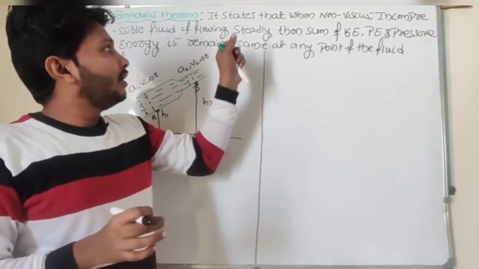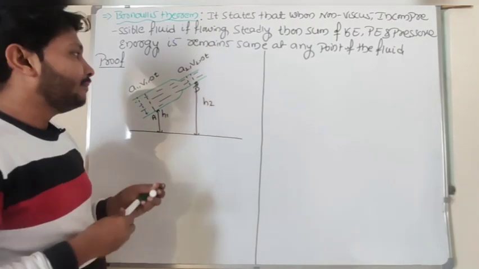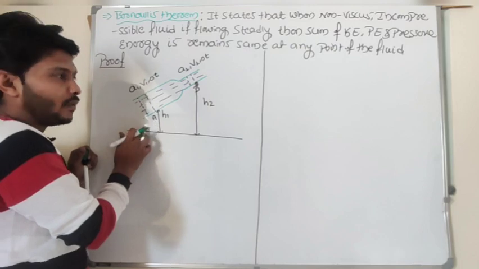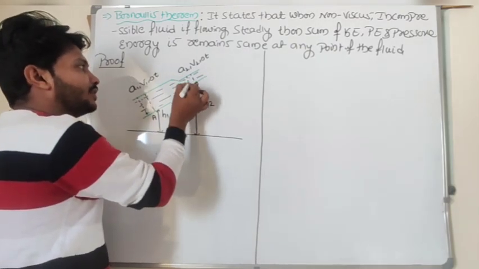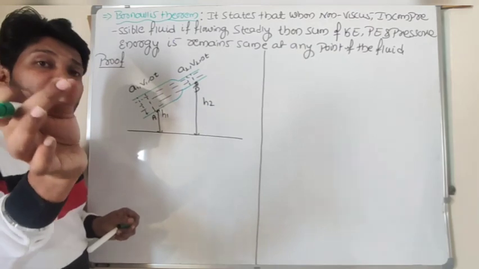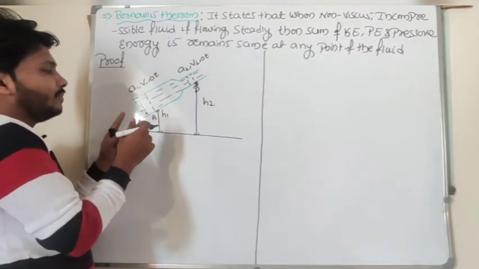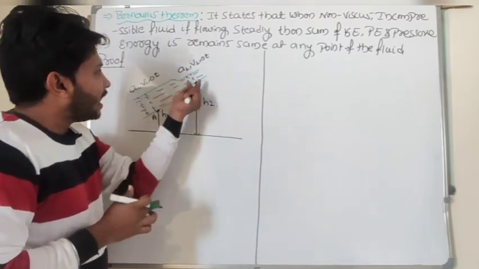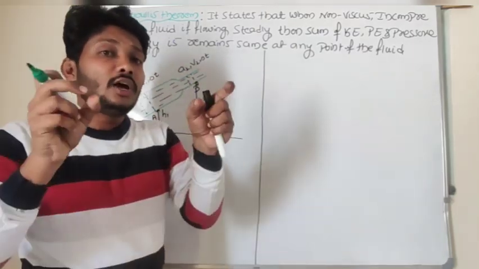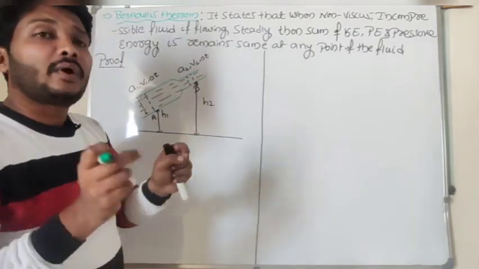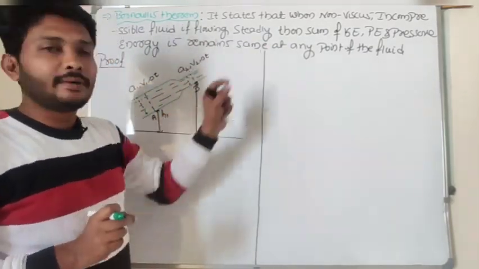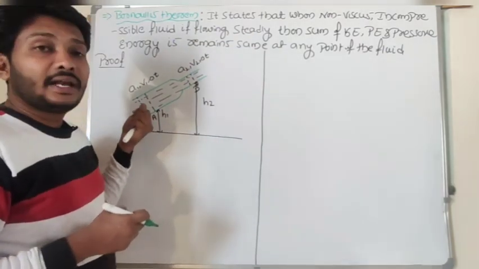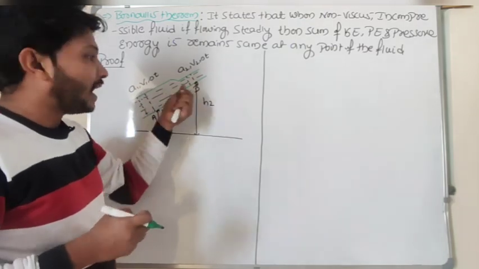right? So according to Bernoulli's theorem, the kinetic energy, potential energy and pressure energy at point A and at point B will be the same. It means the total energy at point A and at point B will remain the same, he said in statement form. Now I have to prove mathematically that pressure energy, potential energy and kinetic energy remain the same at A and B.